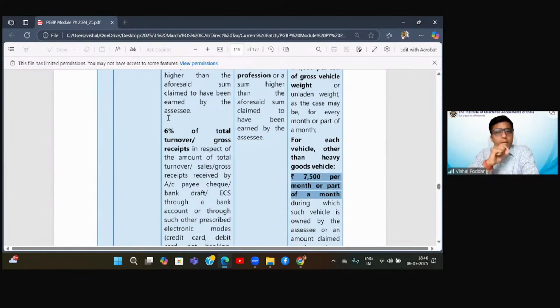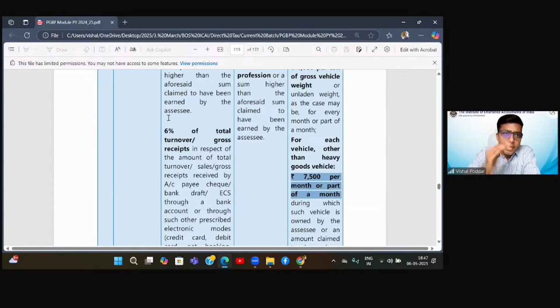Now, if I have made certain sales, like my total turnover as per the books of accounts prepared for 31st March is showing 1.5 crores, out of which I am saying 90 lakhs is bank, 60 lakhs is cash, this will not be possible until I have received the money. Because until my debtors have paid me, how will I know whether my credit sales will be realized through banking channel or through cash?